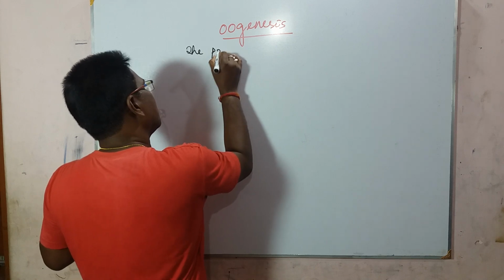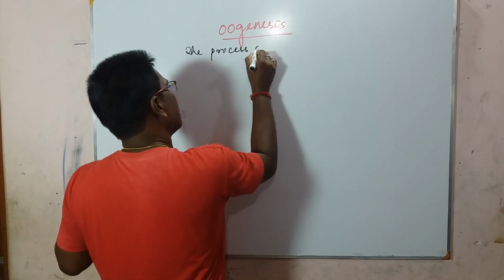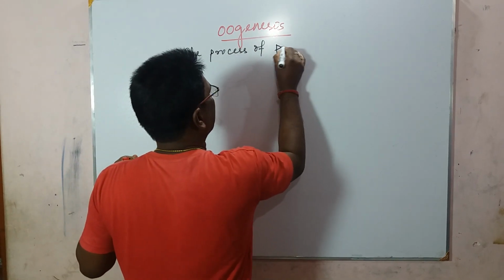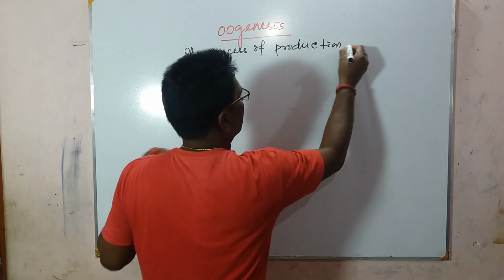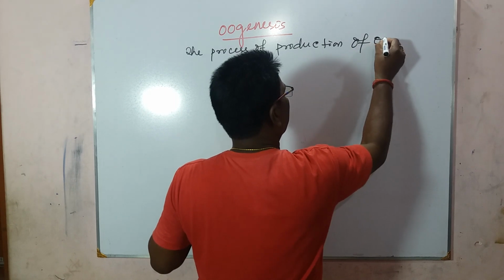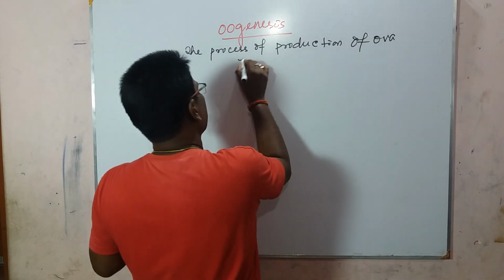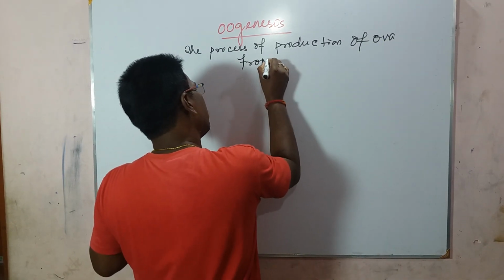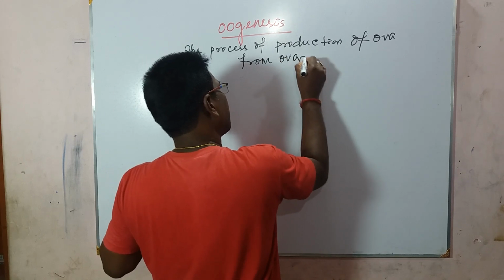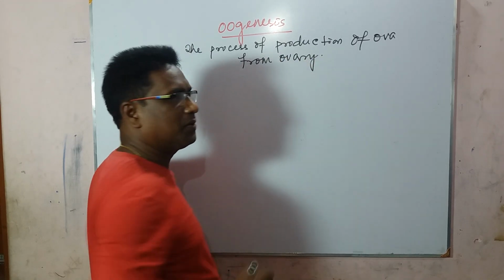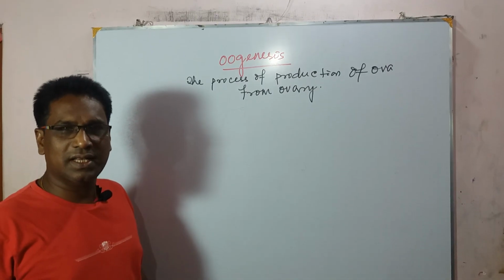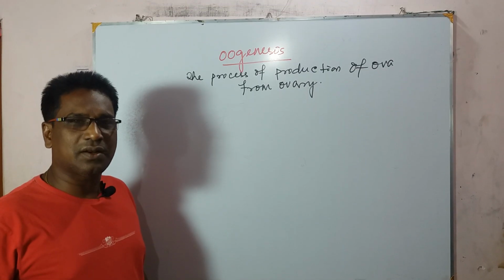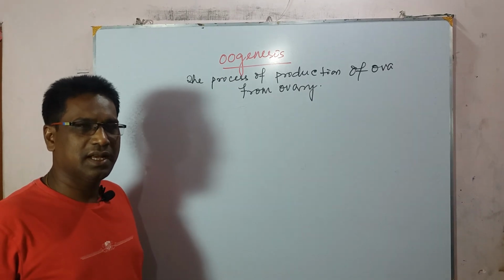The process of production of ova from the ovary is called oogenesis. Like spermatogenesis, oogenesis is completed in 3 phases.